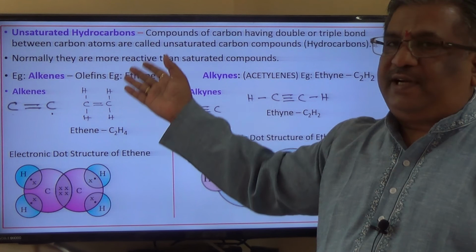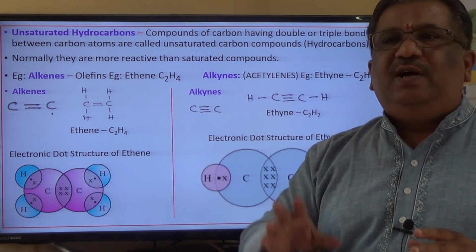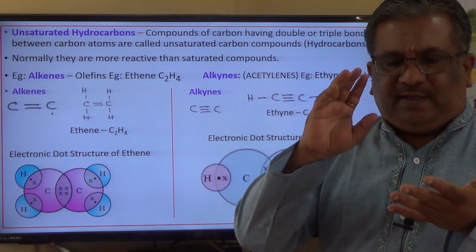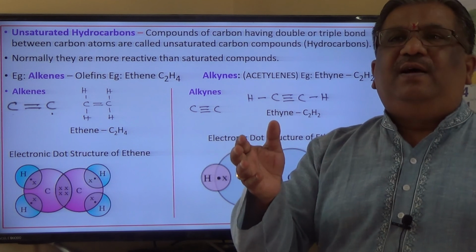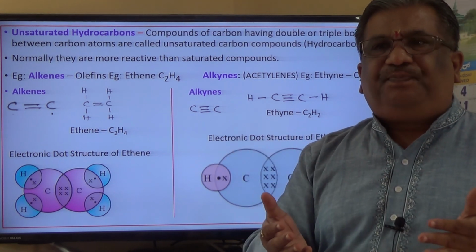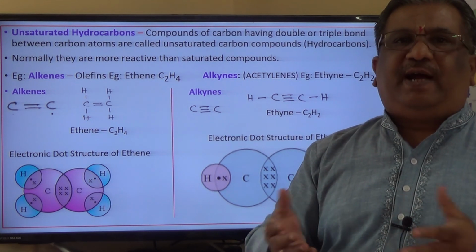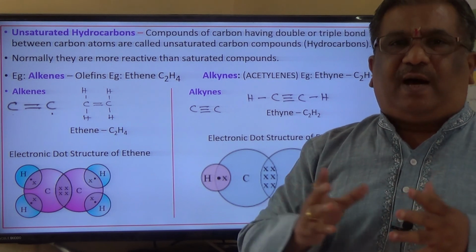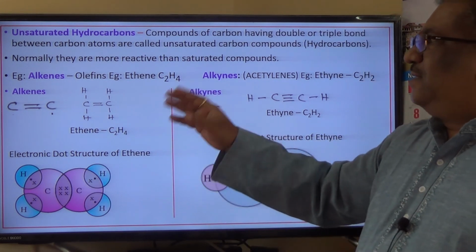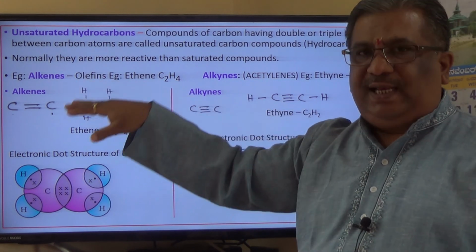Then unsaturated hydrocarbons are the ones in which between carbon atoms there exists either a double bond or a triple bond, and generally unsaturated hydrocarbons are more reactive in comparison to the saturated hydrocarbons, wherein we find only a single bond between carbon atoms. As examples for unsaturated hydrocarbons, we considered alkenes.